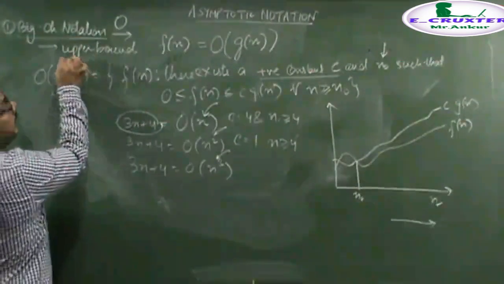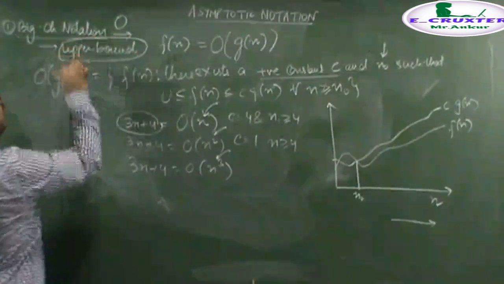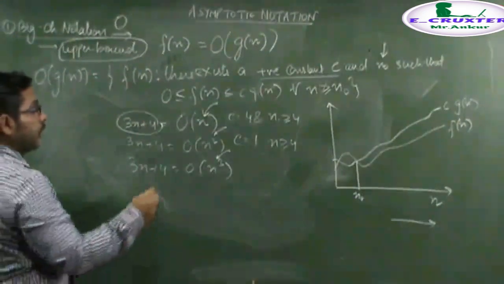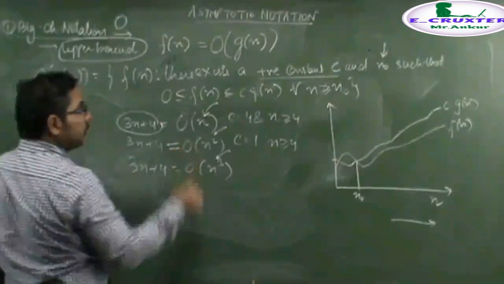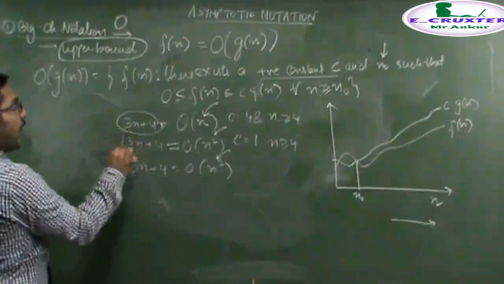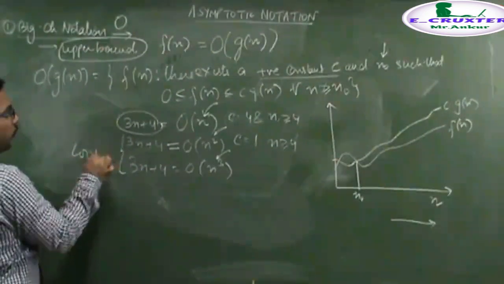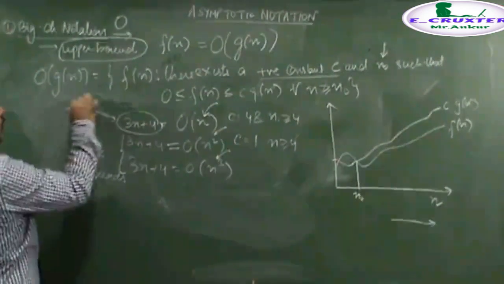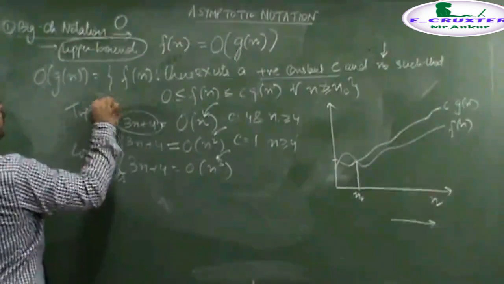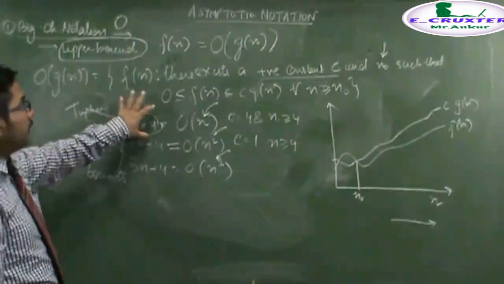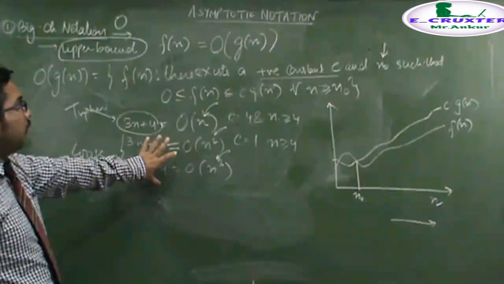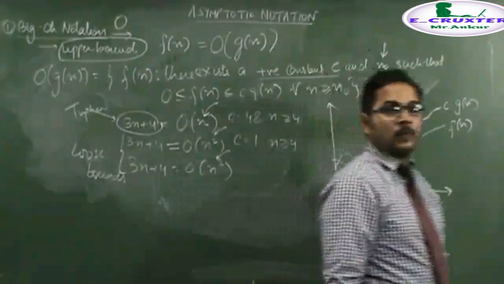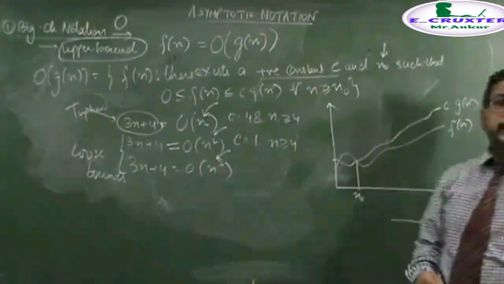Big O notation basically tells the upper bound. It does not tell how tight or loose the bound is. If I take this equation, then these are basically known as the loose bounds, and this type of bound is basically known as the tighter bound. I will say that this is basically the asymptotically tight upper bound, and these are basically asymptotically loose bounds.